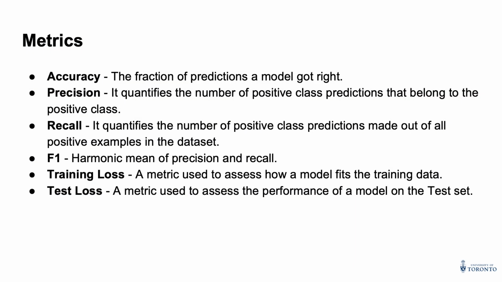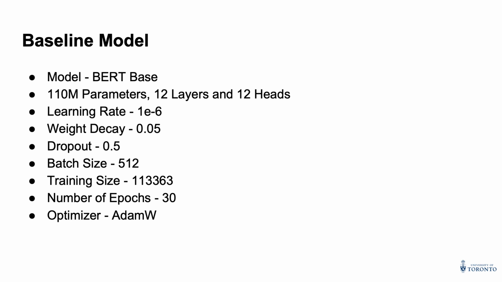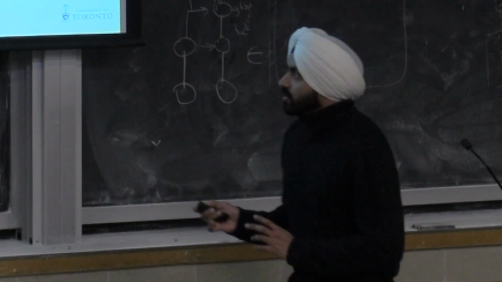We are comparing accuracy, precision, recall and F1, along with training and testing loss, to test our model. Our baseline model is the BERT base model, which has 110 million parameters, and we used weight decay and dropout to prevent overfitting. Our training size is around 113k examples, which is about 15% of our total scraped data.